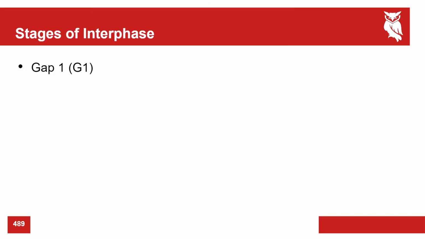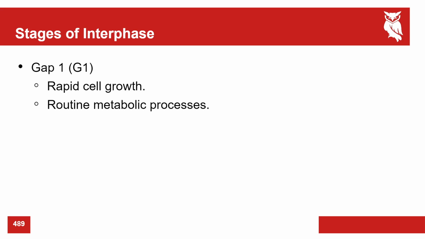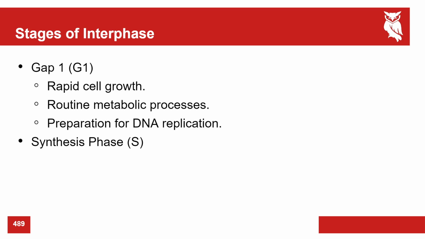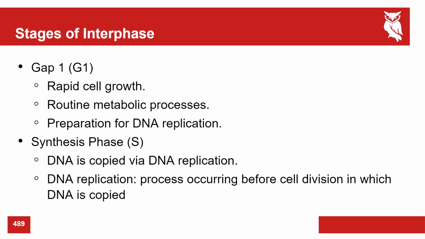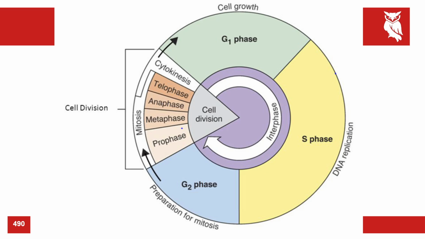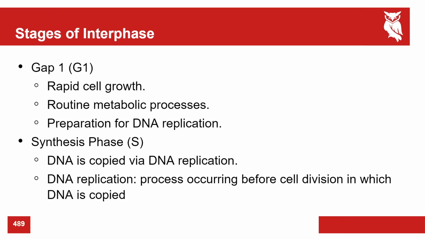Alright, stages of interphase. Gap 1: rapid cell growth, routine metabolic processes, preparation for DNA replication. What phase does DNA replication happen in? S. It does happen in interphase, but there are subdivisions of interphase. Yeah, synthesis is your S phase. This is where DNA is copied by DNA replication. This is a process occurring before cell division in which DNA is copied. It's very important. Yep, DNA is copied.